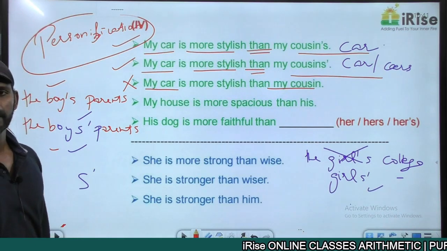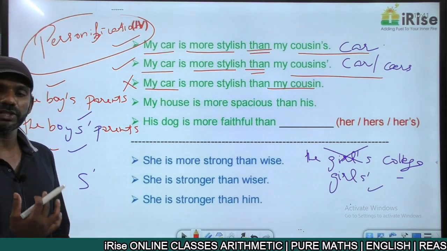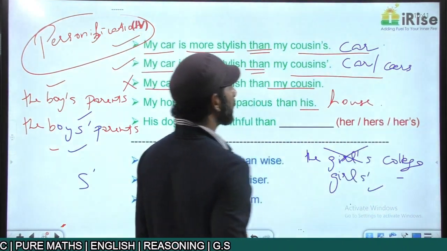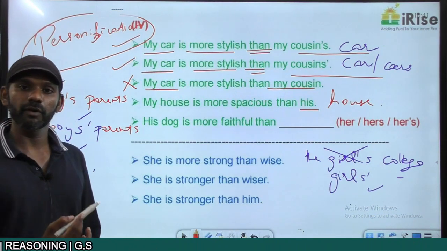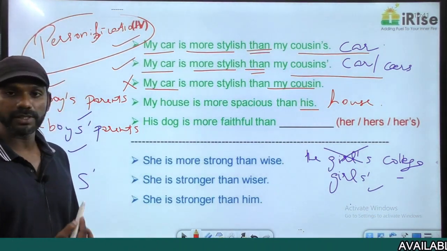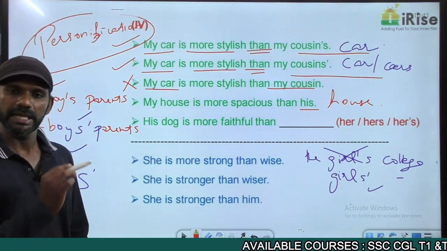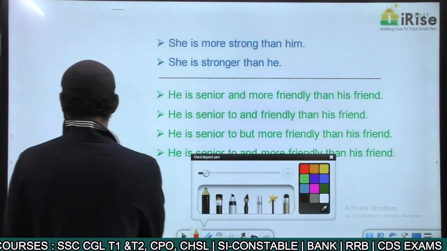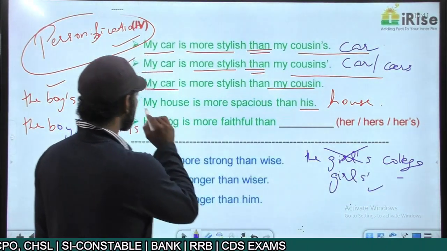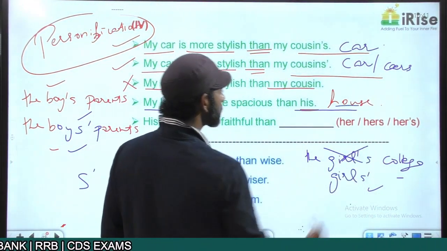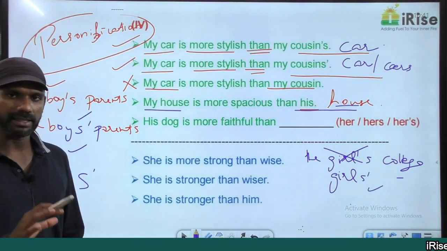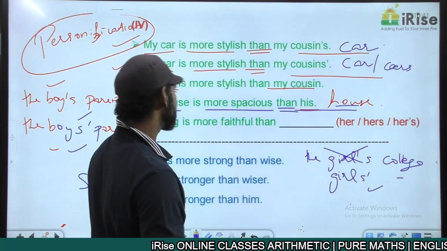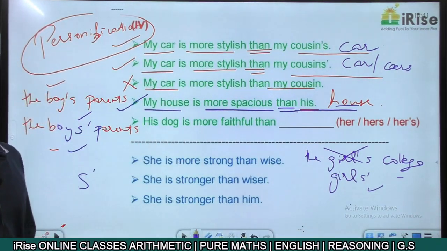Come to the fourth one. My house is more spacious than his. His means his house. The noun house is understood here. We are not using it again to avoid redundancy. So my house is more spacious than his means his house. Which are the two entities getting compared here? One is my house and the other one is his house. Two similar entities are getting compared. That is completely fine. More spacious is the comparative degree adjective, followed by than. That is also fine. This statement is grammatically correct.